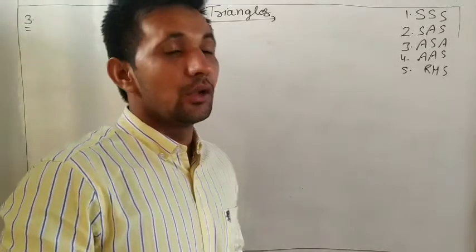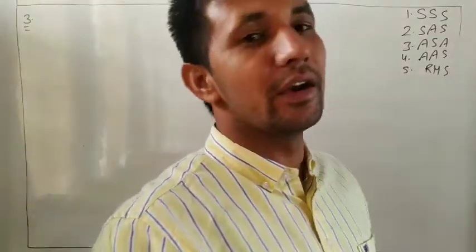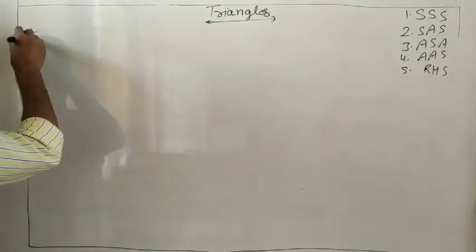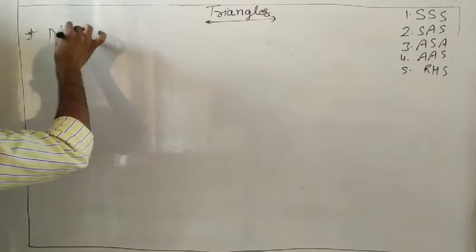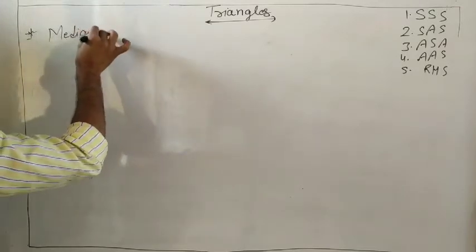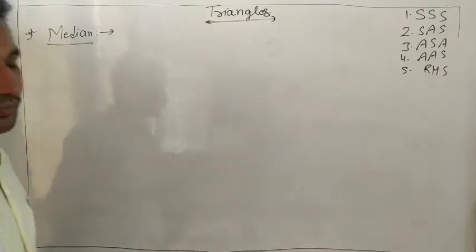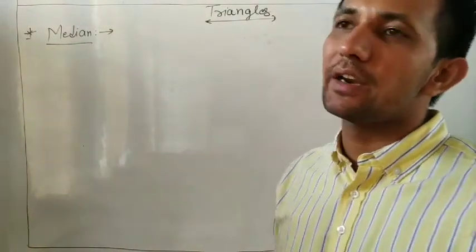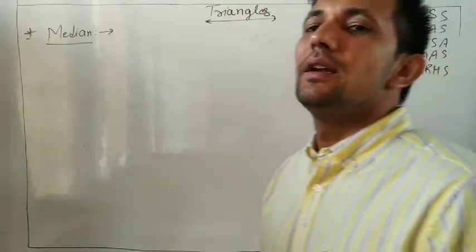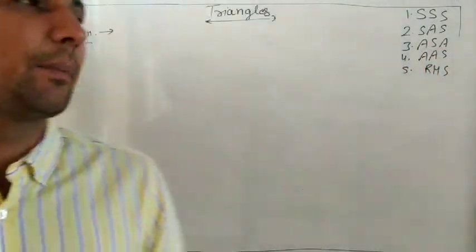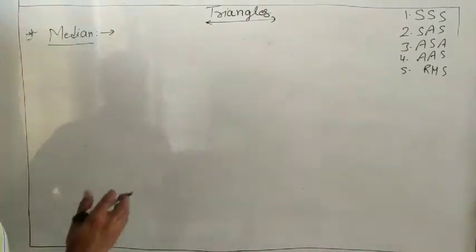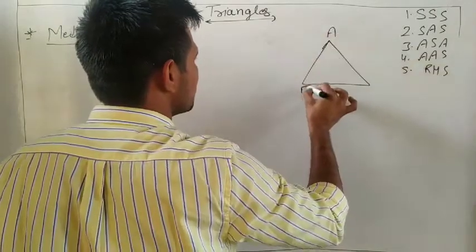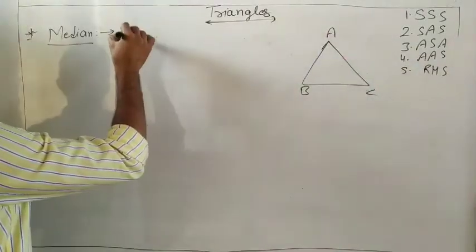First we should know what a median in a triangle is. I will note down what a median is. Do you know what a median is? We already discussed there are 2 or 3 types of median. One we use in geometry in a triangle, and one we use in statistics to find the mean, mode, median. So what is a median in a triangle?